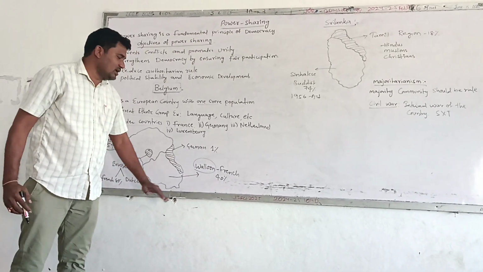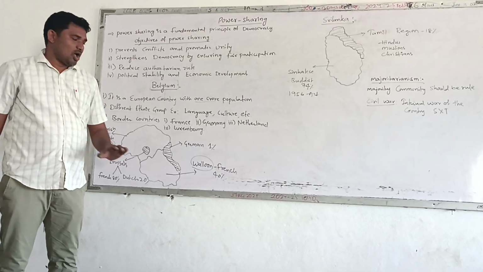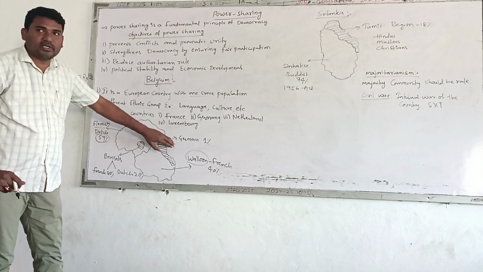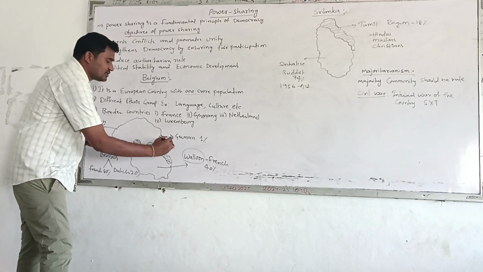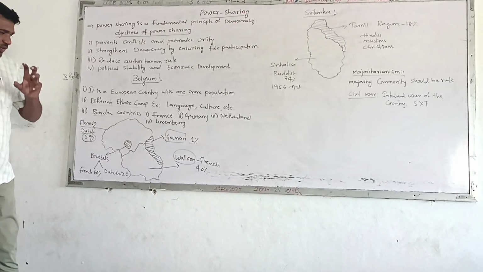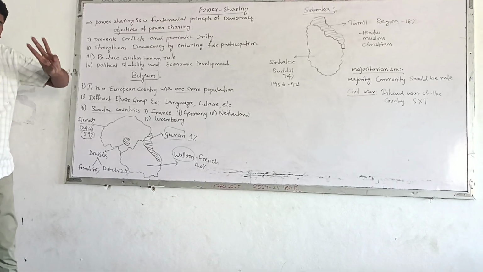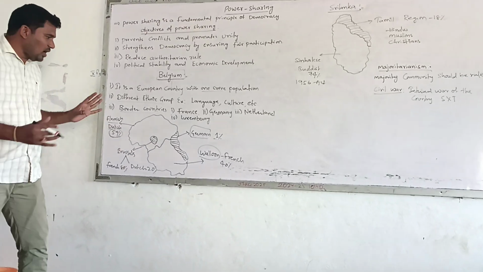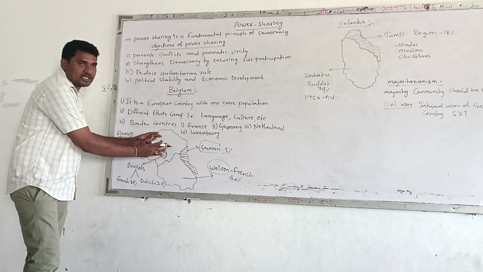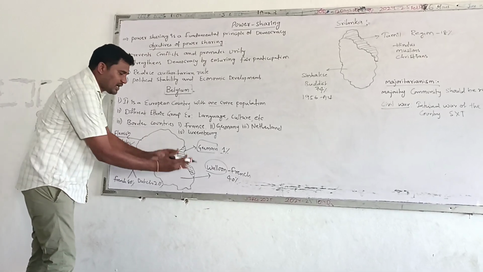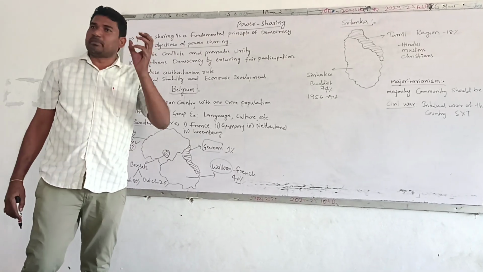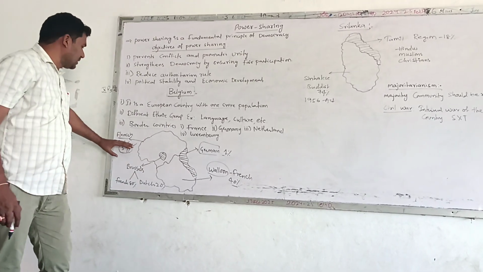In the Walloon region, people speak the French language. Approximately 40% of people speak French. And in the remaining eastern part of Belgium, the German area, 1% of the people speak the German language. Now you can see three different language groups living in Belgium. Who are the majority here? Flemish people. Dutch-speaking people are the majority in the country, and the minority are the Walloon region people, that is the French people.